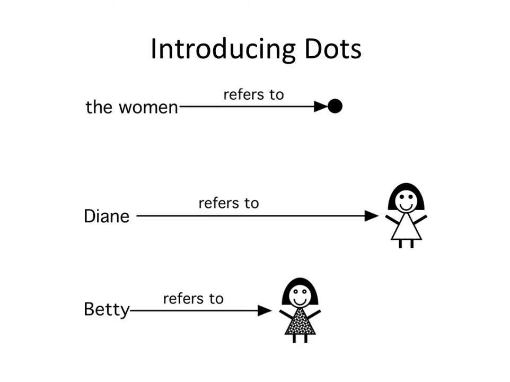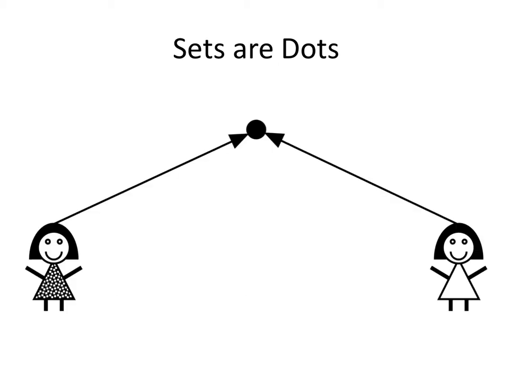Well, one thing we know about this dot is that both Betty and Diane are somehow involved in it, because Betty is one of the women and Diane is one of the women. So they are somehow both involved in that dot. Sets are dots. That's what sets are. They're not containers, they're dots.